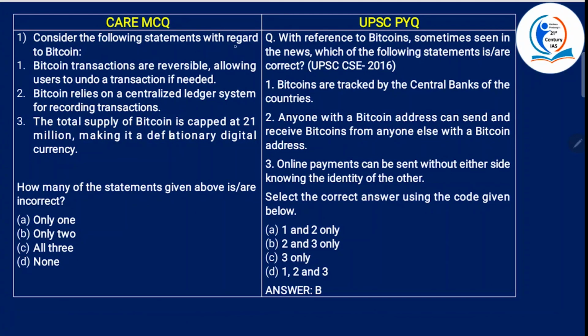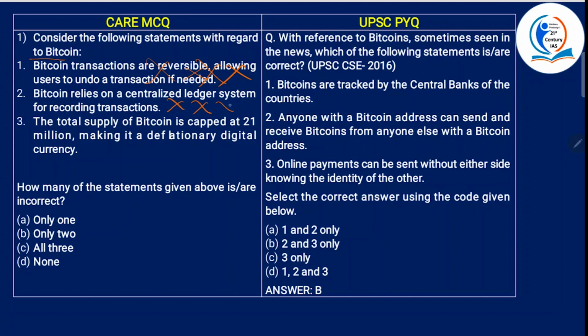Consider the following statements with regard to Bitcoin. Bitcoin transactions are reversible, allowing users to undo a transaction if needed. No, this is wrong because they are irreversible and can only be refunded by the receiving party. So this is false. Bitcoin relies on a centralized ledger system for recording transactions.